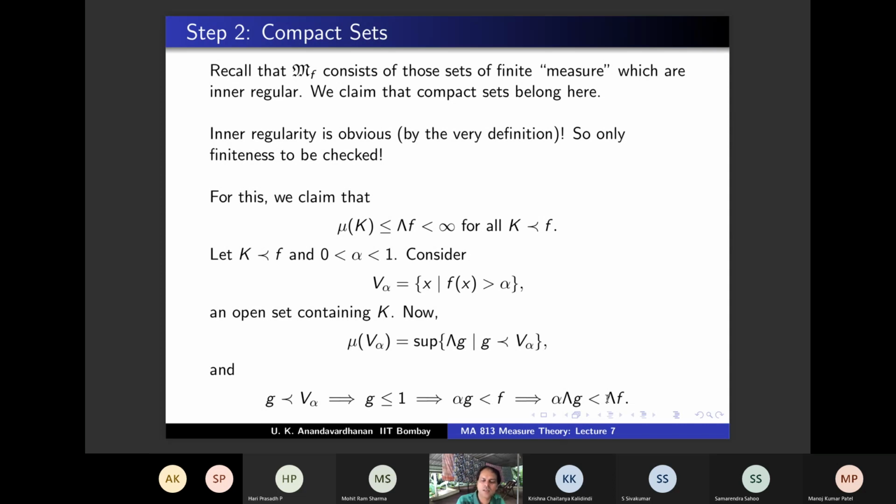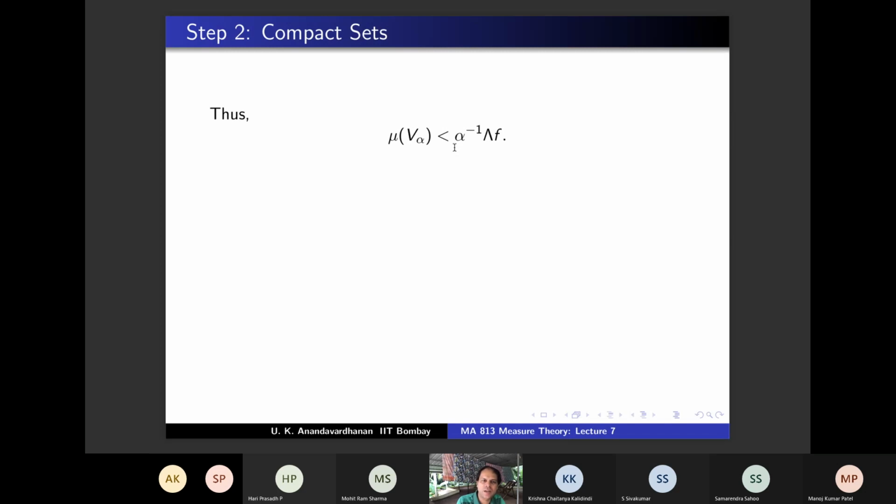And here also less than or equal to, but it doesn't matter. And since k is contained in V alpha, by monotonicity mu of k is less than or equal to alpha inverse lambda f. Right? Here anyway it is less than or equal to because monotonicity says only that much, no? Less than or equal to alpha inverse lambda f.